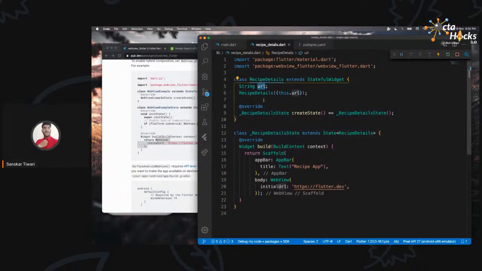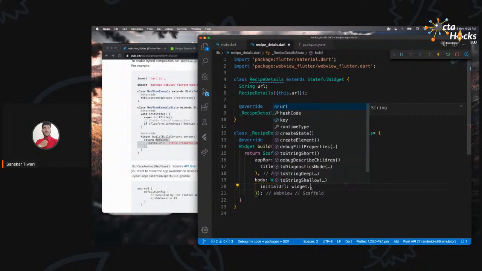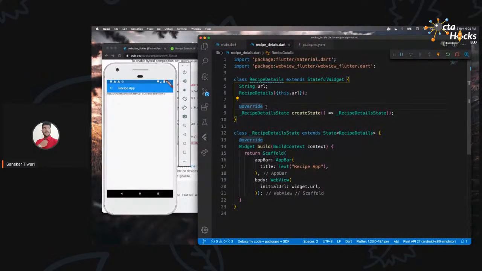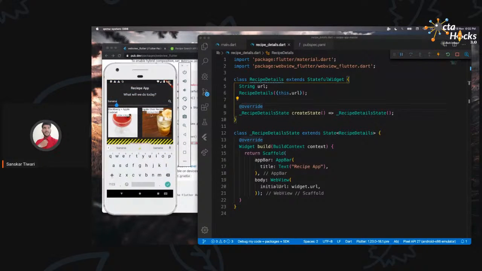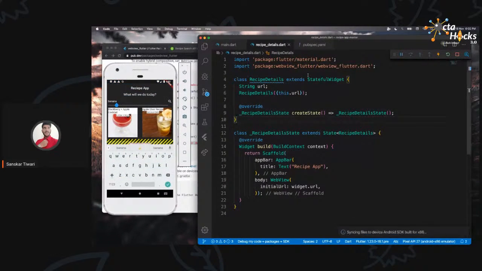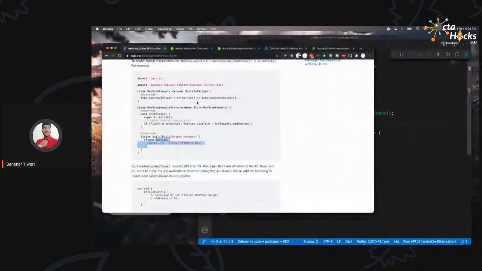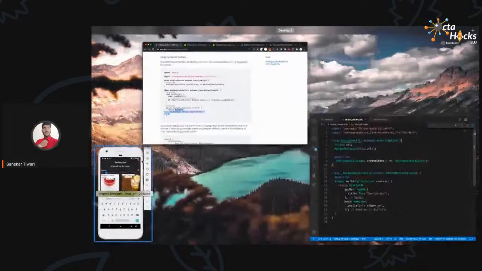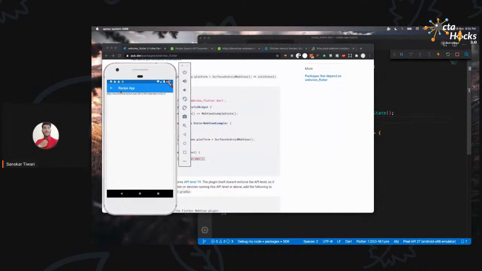Now we want to use this URL. We don't want to open a Flutter website. We just want to open what the website for that is. So I'm just going to say widget.url, save that, and just a second. If I go back, I guess we need to restart the application. Well, we need to add something called a controller as well, which they don't seem to have mentioned. Let me just see if it works.